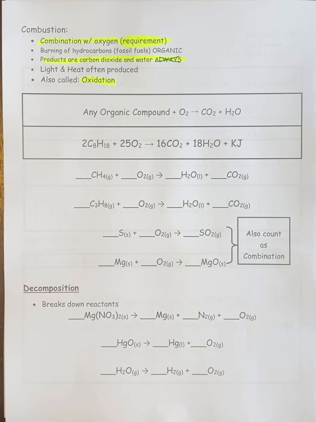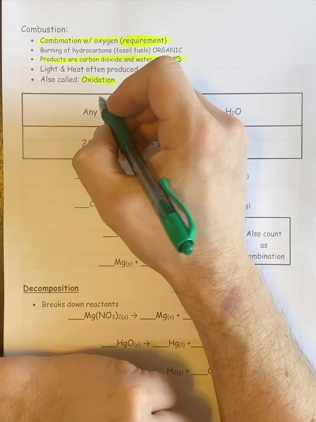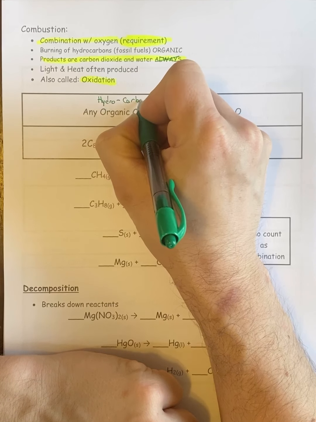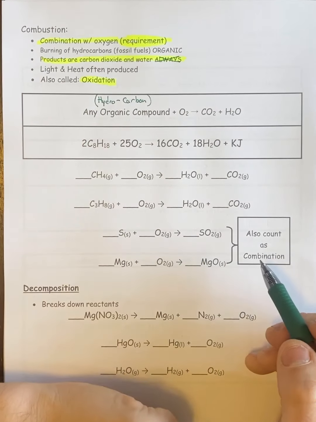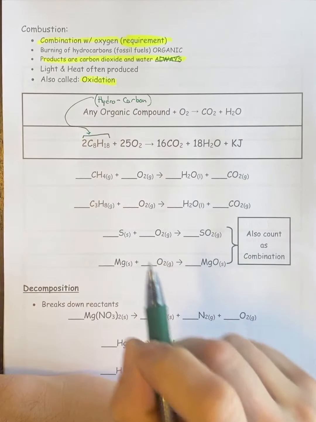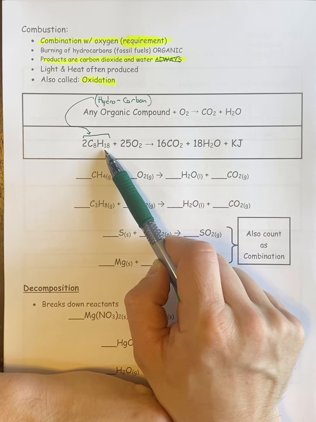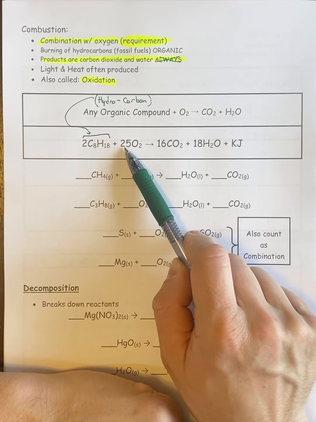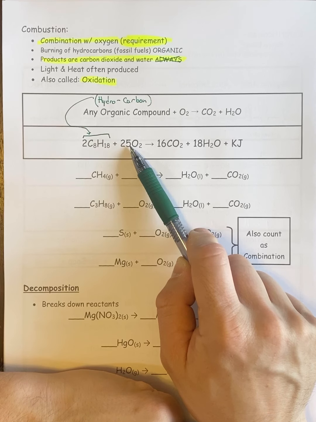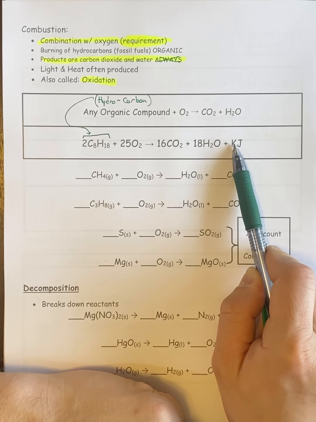So combustion for organic compounds is simple. You take any organic compound, so this is typically a hydrocarbon, okay? So this is your hydrocarbon right here. Don't worry about the two in front, that's balancing. It's C8H18. You add oxygen. Again, I'm not worried about the 25 in front, that's a balancing issue. So you take a hydrocarbon, you add oxygen, and look what you get: CO2, H2O, and energy. So that's organic combustion.